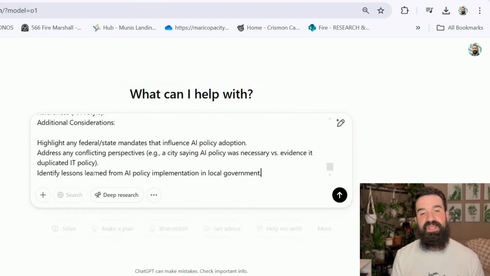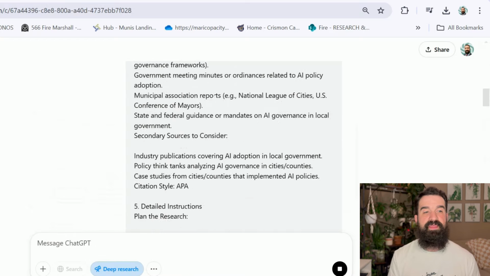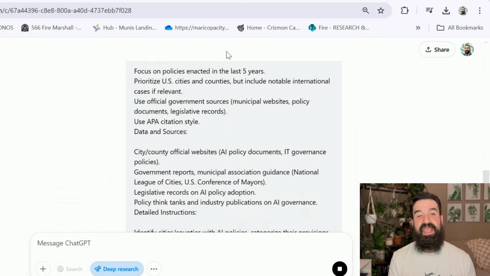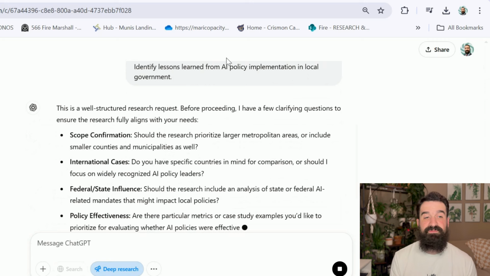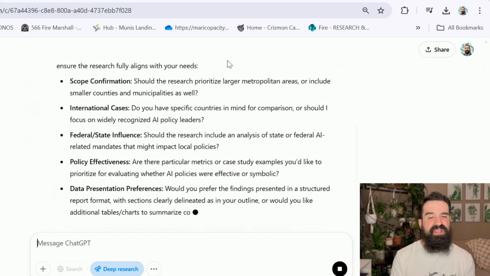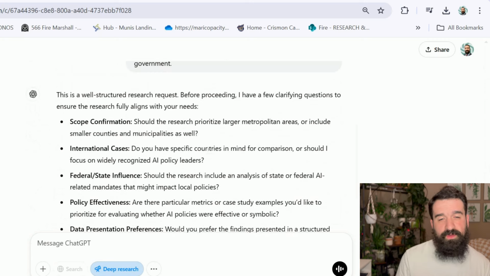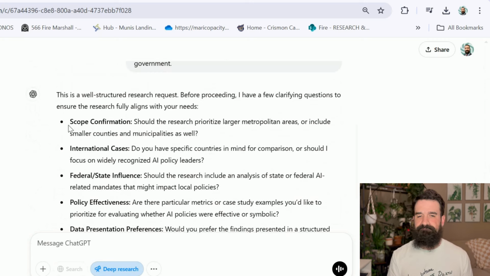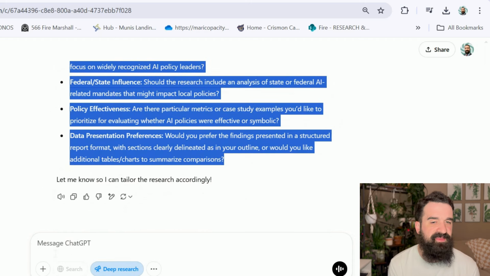So I'll just scroll all the way to the top here, and we're going to grab this entire thing. Again, I'm just going to copy this entire thing right here, and then start a new chat and paste that whole thing in there. It's a big prompt, I know that, but it works really well. In this one for DeepResearch, I like going with the deeper reasoning model, so I'm using the O1 model for this conversation. I just find it to be a little bit better for me in terms of what I like to get out of this thing.